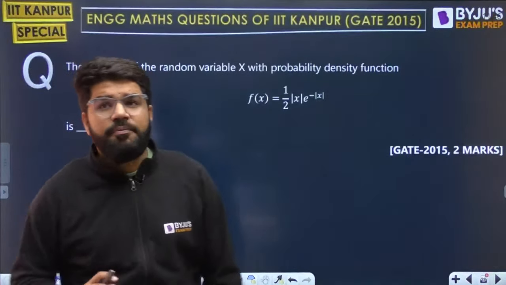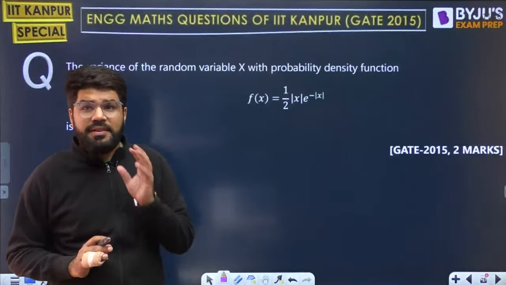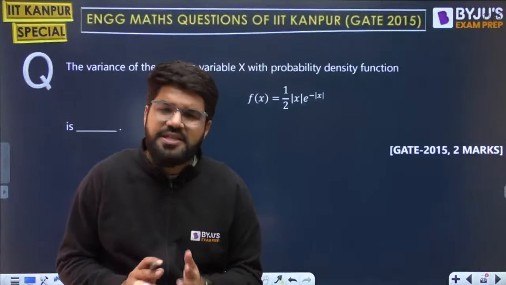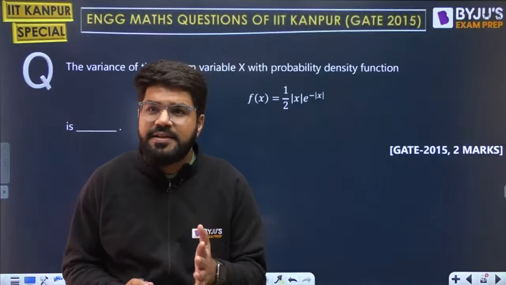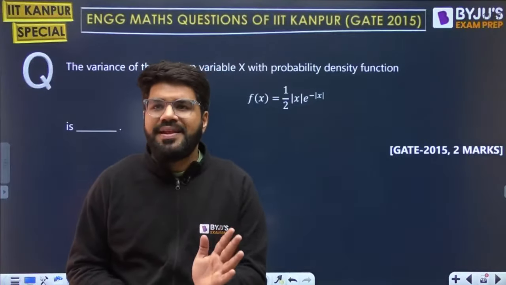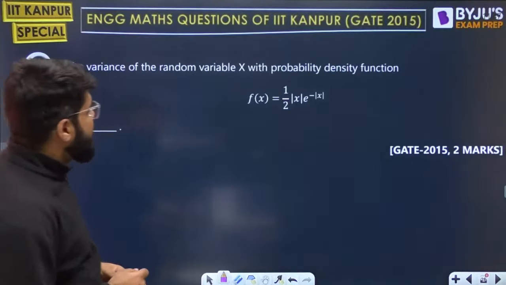So you can feel that questions on the mean and variance of a random variable, especially the continuous random variable and PDF cases, were frequent, and not only in 2015. Questions based on PDF, especially continuous random variable, PDF, and its mean and variance, are very common in the GATE exams. Okay. So chalo, tell me the next answer.